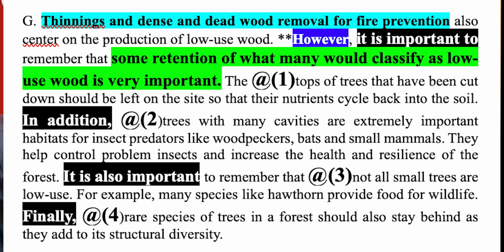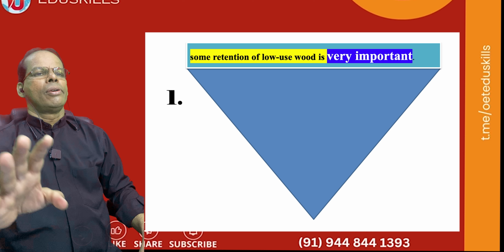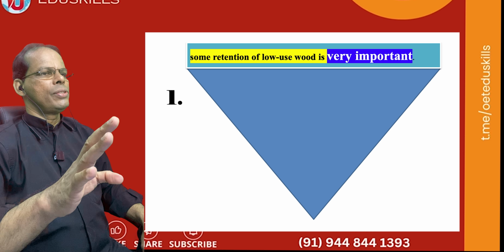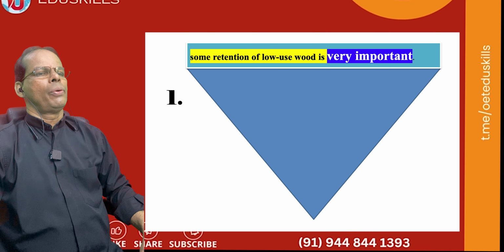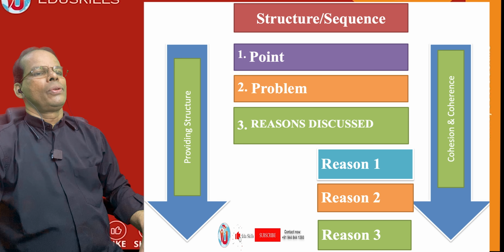You know, this triangle represents a paragraph. This is one of the first models of paragraph. I'll be teaching you 4 different models of paragraphs, how to understand those paragraphs and so on. Now, why should you retain low use wood? Reason 1, reason 2, reason 3, reason 4. This is the beautiful structure, and all those 4 reasons are the answers.